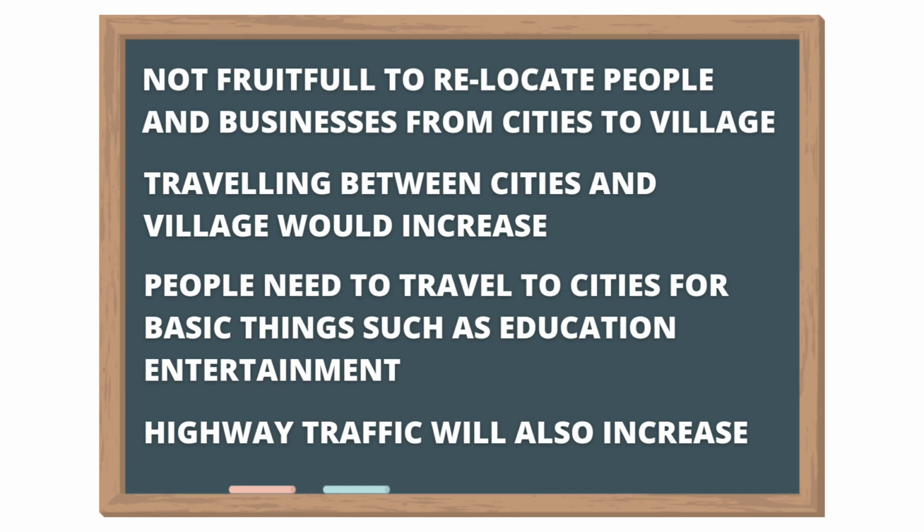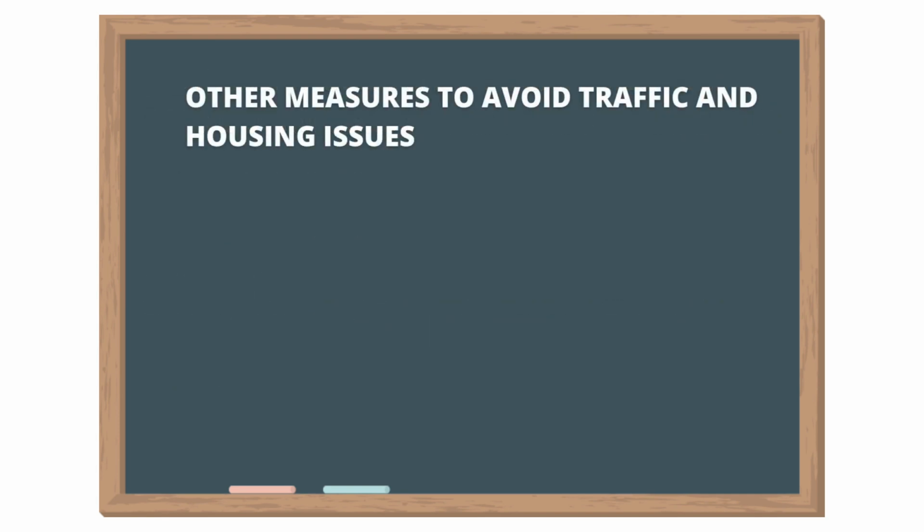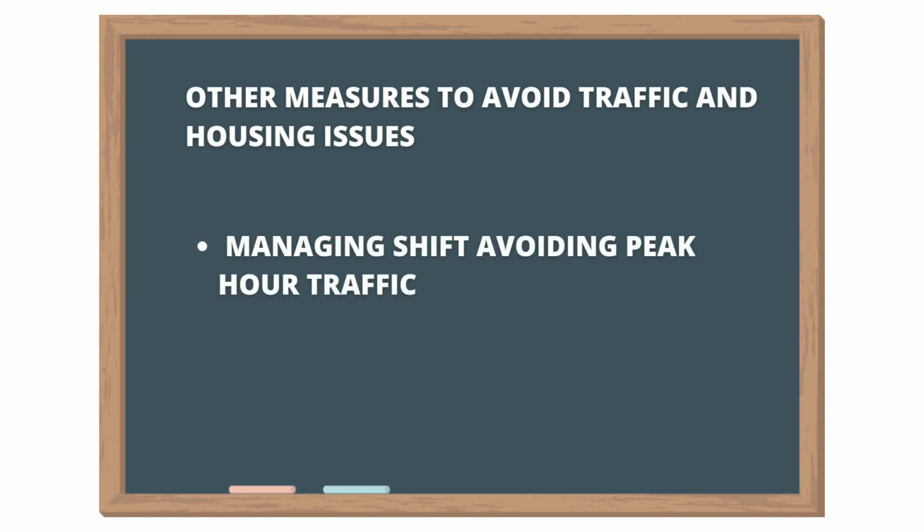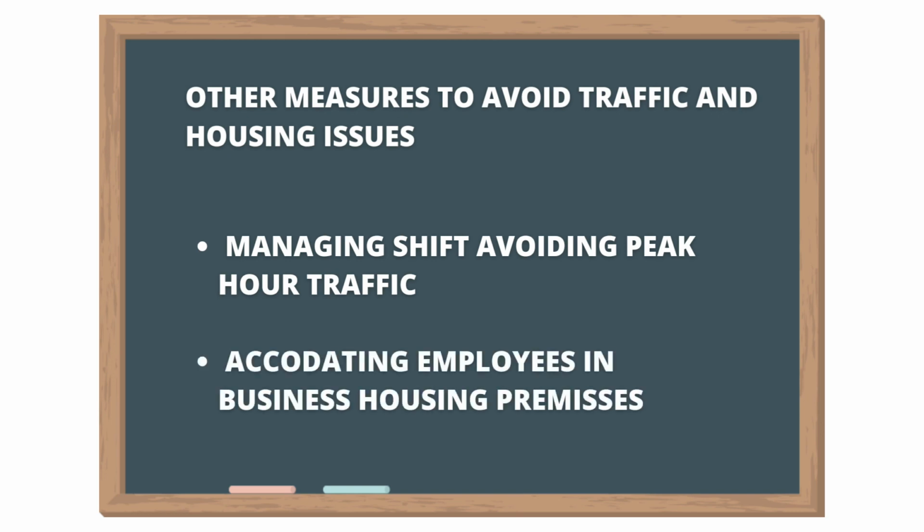The second point that I am going to mention is that there can be other measures which can be taken to avoid traffic and housing issues. And these measures are more fruitful. The measures are managing shifts to avoid peak hour traffic. The shifts can be managed and divided so that all the traffic does not run at the same time. Next point is accommodating employees in business housing premises. Large businesses can make their own housing premises, especially for the employees who are coming from another city, so that they don't need to travel to the business.